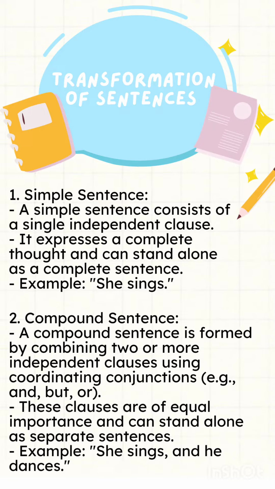2. Compound sentence. A compound sentence is formed by combining two or more independent clauses using coordinating conjunctions, e.g., and, but, or. These clauses are of equal importance and can stand alone as separate sentences. Example: she sings, and he dances.